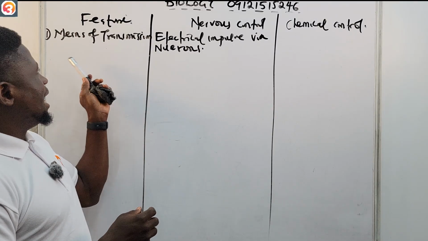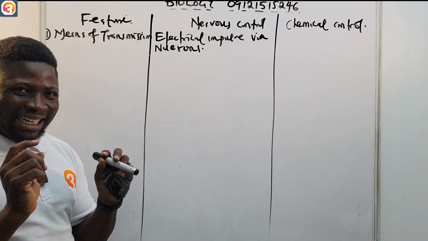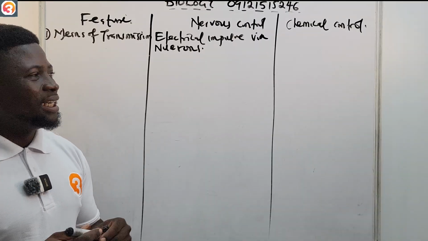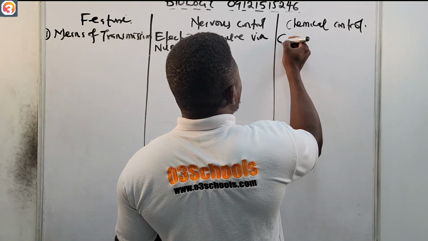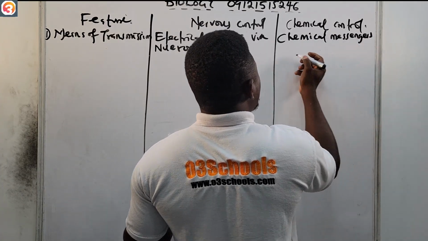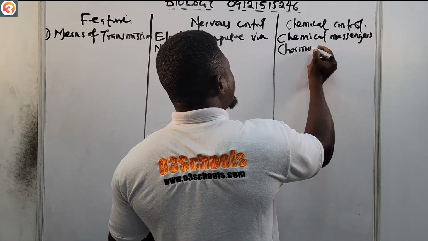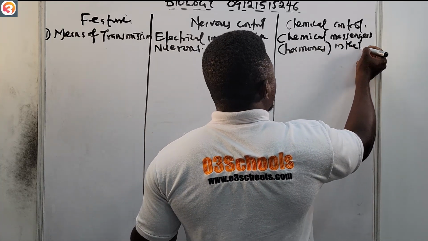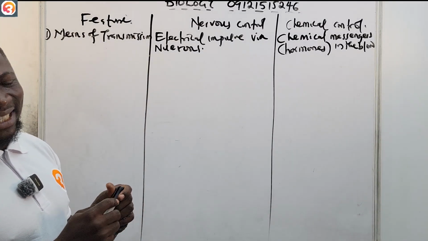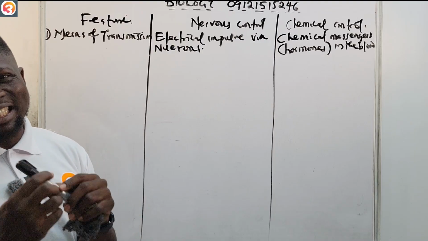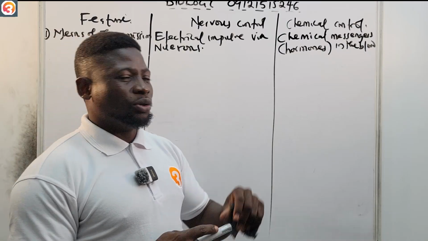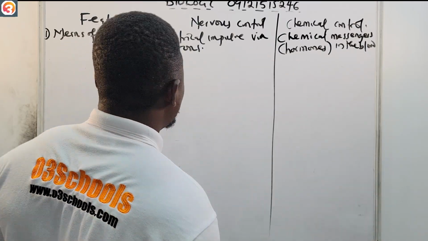So the means of transmission for nervous control is electrical impulse via the neurons, while for chemical control it is chemical messengers, which are the hormones in the blood.